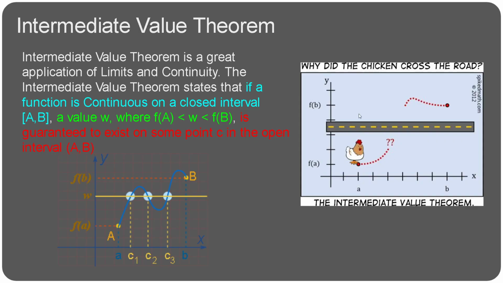You know, the chicken could instantly cross the road and then spend a lot of time on the other side. Or the chicken could spend a lot of time on this first side of the road and, you know, do a couple loop-de-loops and then cross the road and end up on the other side. But because we know the chicken's path is continuous and that it must reach the other end of the road, we can assume that, because of the intermediate value theorem, at some point the chicken has to be on the road.